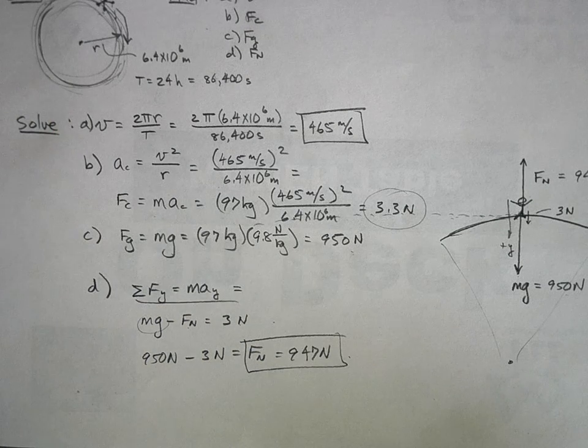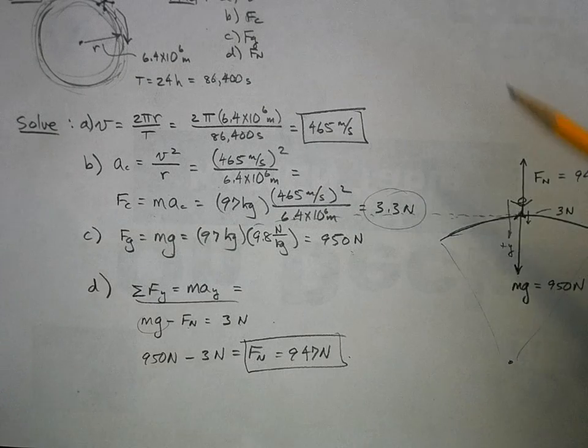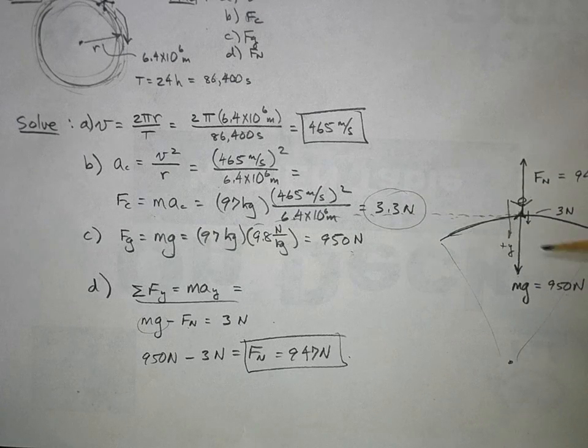Now, people used to think there's no way the Earth could be spinning on its axis because people would fly off. Well, that's true if the Earth was spinning a lot faster than it is. But with this current rotation rate, the centripetal force on our person is very tiny compared to their overall weight. So they don't slip off the Earth.